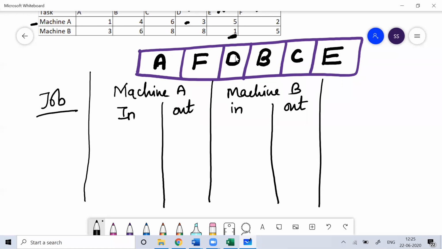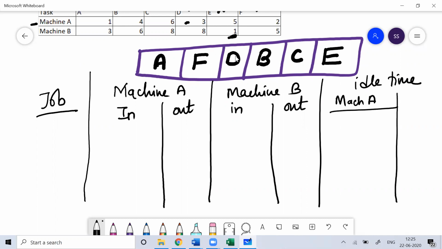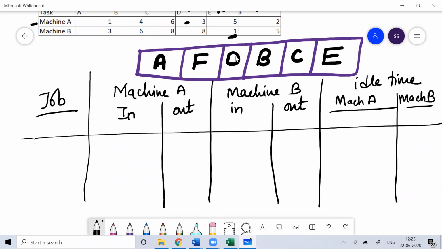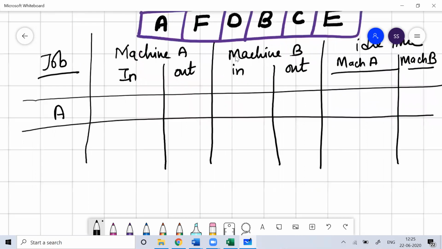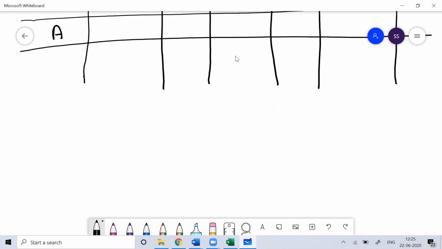Then you'll write the idle time for machine A, and similarly the idle time for machine B. How many jobs are there? Six jobs are there. So first you will do job A, then let me just draw this.